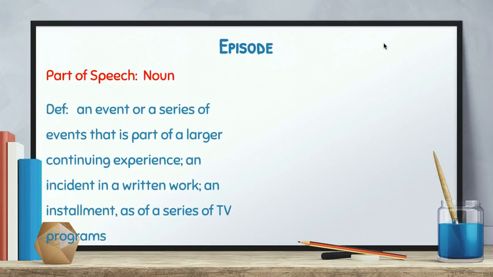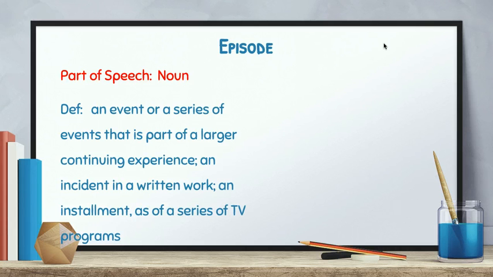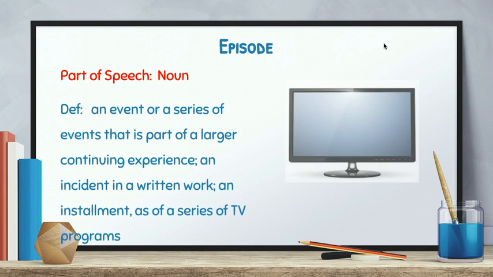Episode is the next word. This is a noun. Definition, an event or a series of events that is part of a larger continuing experience. An incident in a written work. An installment as of a series of TV programs. So, of course, TV, all kinds of shows, Netflix, Amazon, shows on TV. The Walking Dead is an example of, they have episodes, weekly episodes.